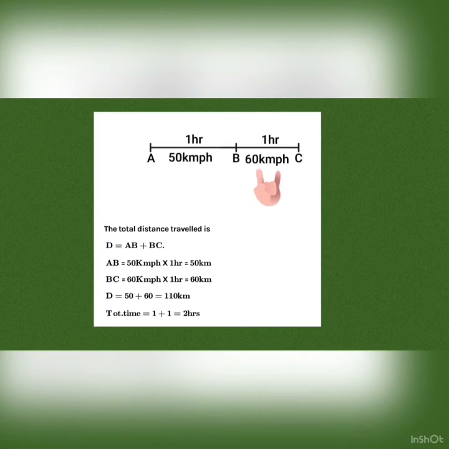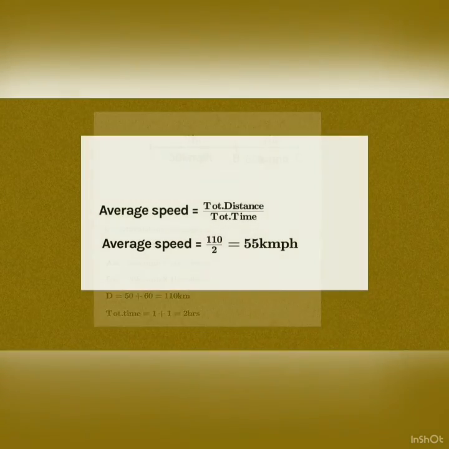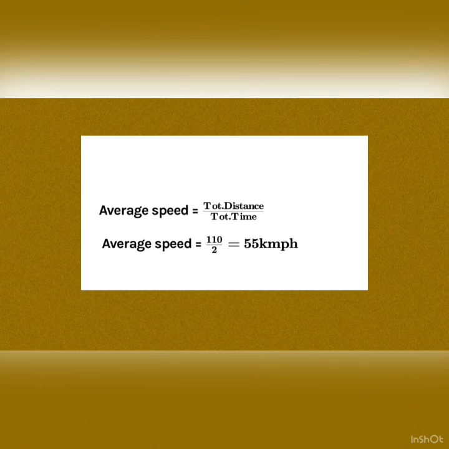Now we will calculate the distance when the car is at a speed of 60 km per hour, and we will get 60 km. Hence, total distance equals 110 km and total time equals 2 hours, and average speed we will get 110 by 2, that is 55 km per hour. Hence, in this way, we can calculate the average speed of the car for the entire journey.